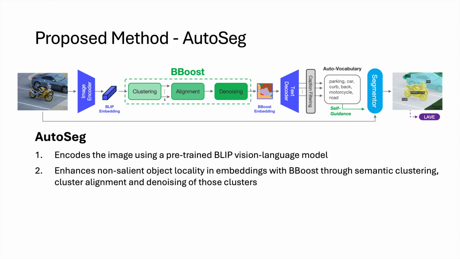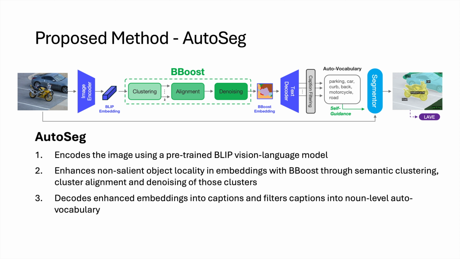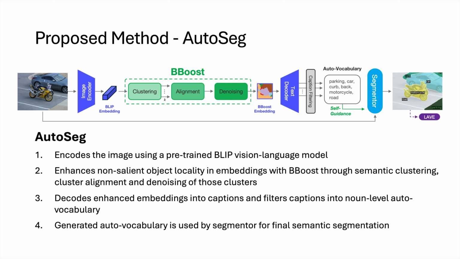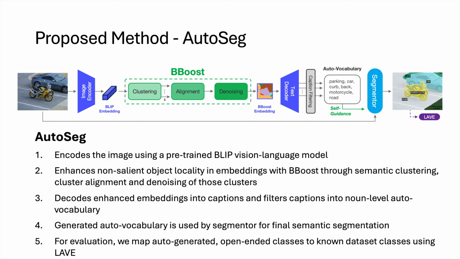Hence, we enhance non-salient object locality in embeddings with BBoost through semantic clustering, cluster alignment, and denoising of those clusters. After BBoost, AutoSeg decodes the now enhanced embeddings into captions with BLIP's original decoder and filters these captions into a noun-level vocabulary. The generated auto-vocabulary is then used by a segmenter to output the final segmentation. For evaluation, we map auto-generated open-ended classes to known dataset classes using LAVE. This step is important to examine the performance of the method in relation to the known annotated classes.